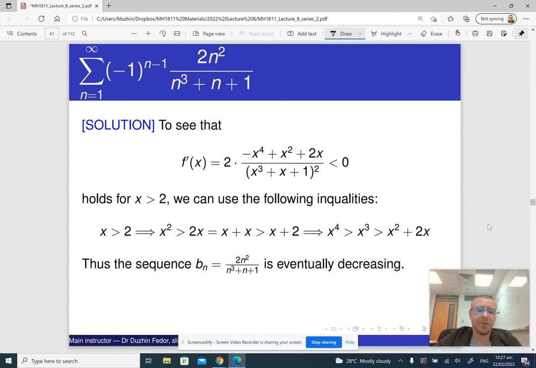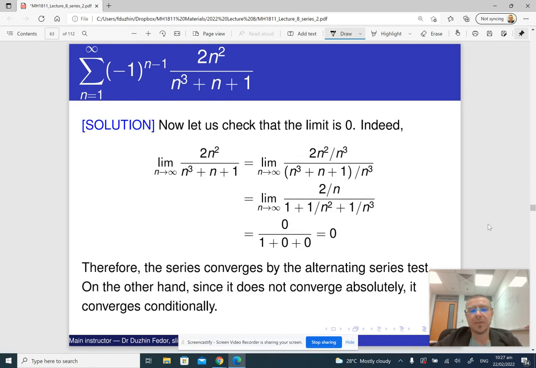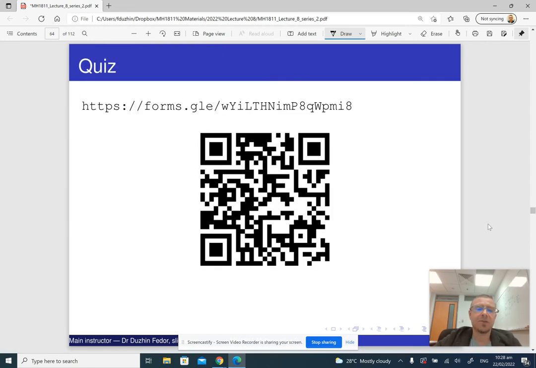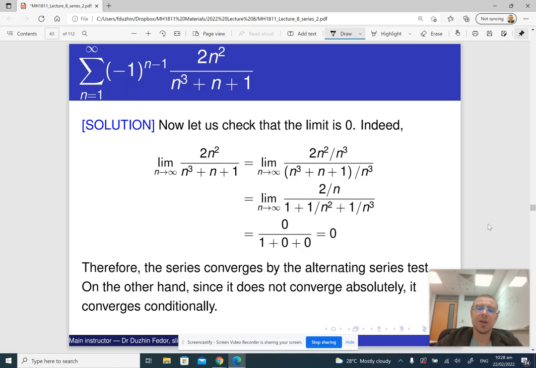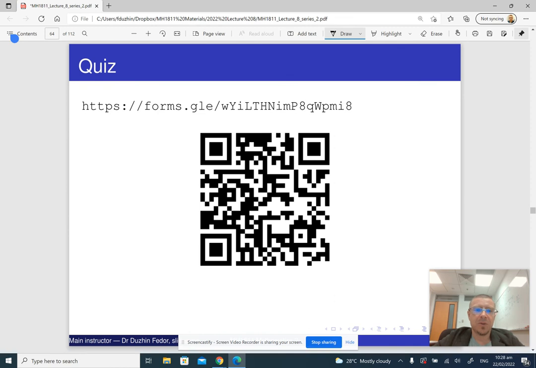So the sequence is eventually decreasing, and the limit is zero, which means that the series converges by the alternating series test. And since the series of absolute values diverges, it means that the series converges conditionally. Okay, so that was a fairly complicated example, but I hope you have learned from it.